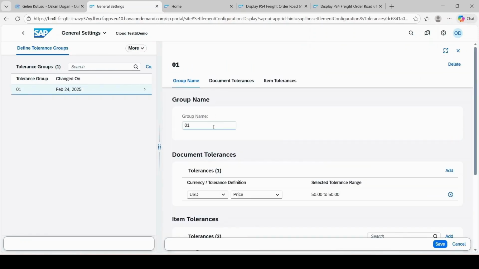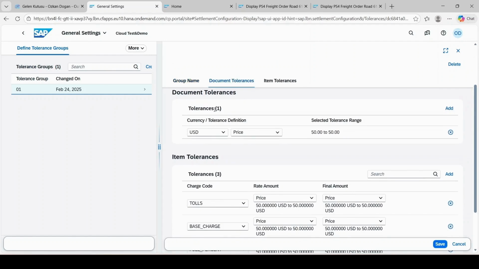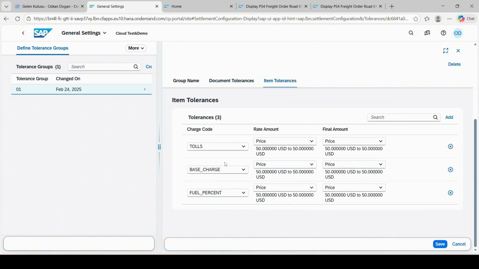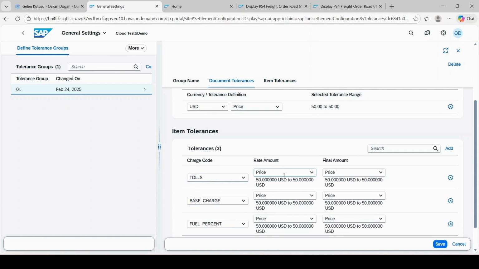We can give a group name here. In the document tolerance, we choose the currency and the tolerance range name which we created. We can customize the charge codes here, and the range name here also. Here it means that anything less than $50 will be auto approved. Anything more than $50 will go to the approval worksheet and a basic user can approve.